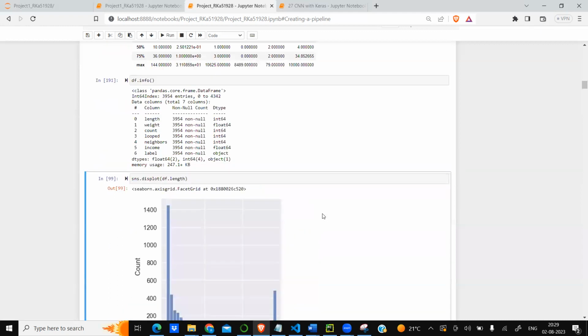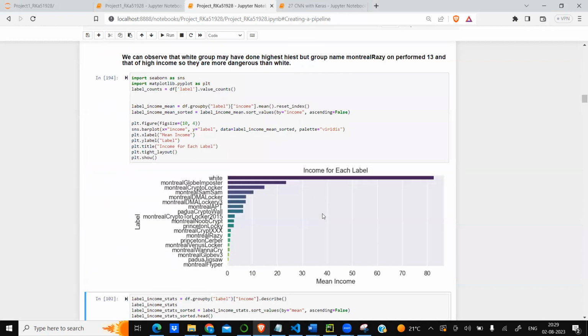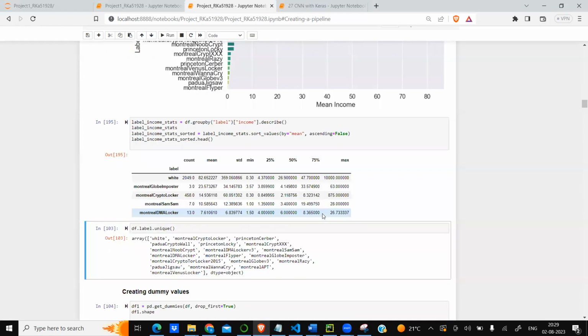Now performing EDA, we can see that for income of each label, non-fraudulent transaction has the highest income.